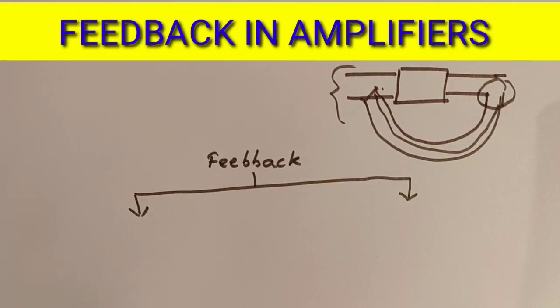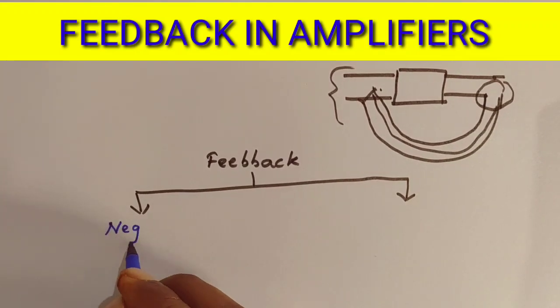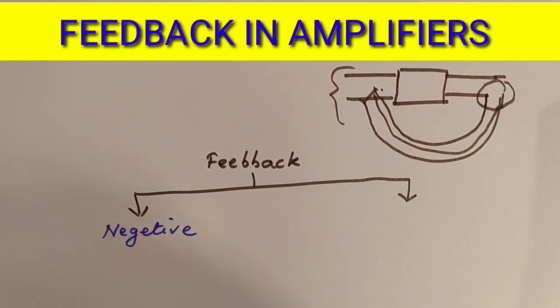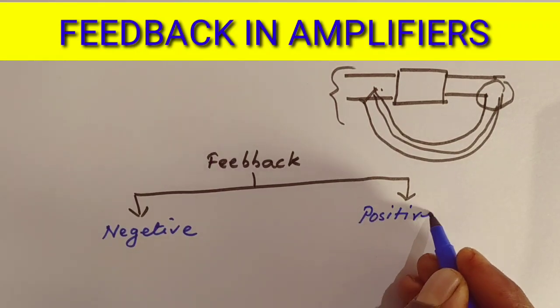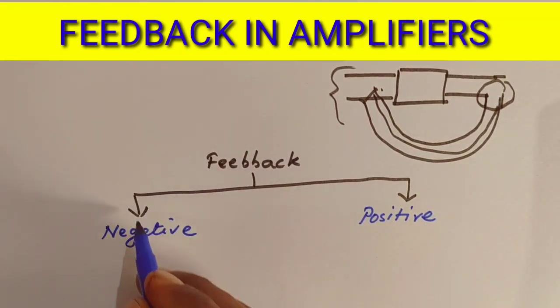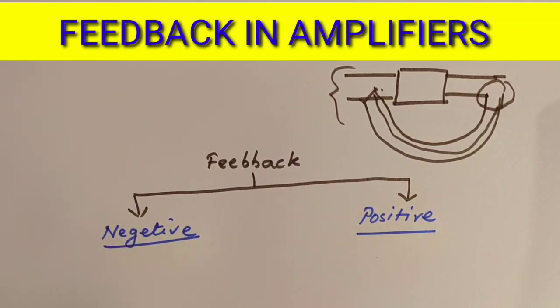Feedback can be of two types. One is called negative feedback, another is called positive feedback, as in real life. Negative feedback is also called degenerative feedback, and positive feedback is also called enhancement feedback or generative feedback.